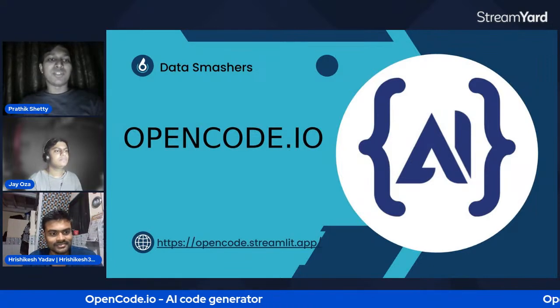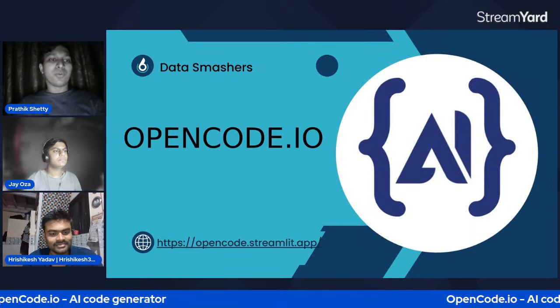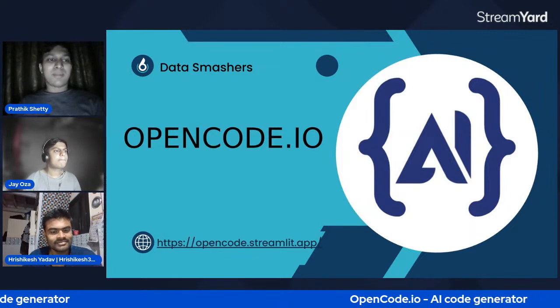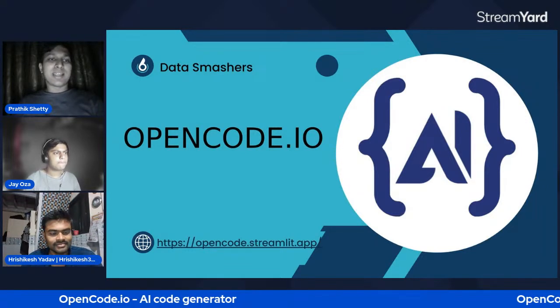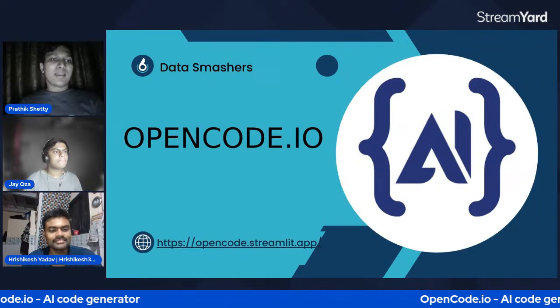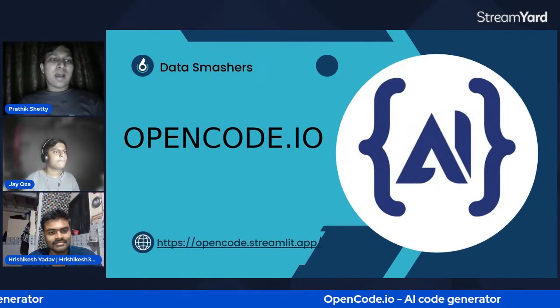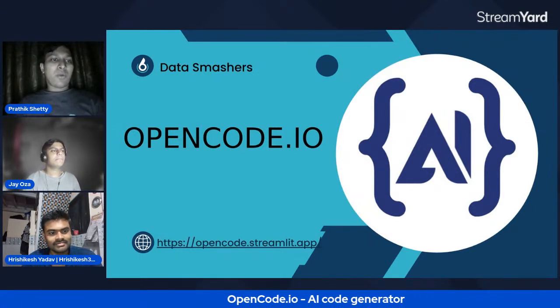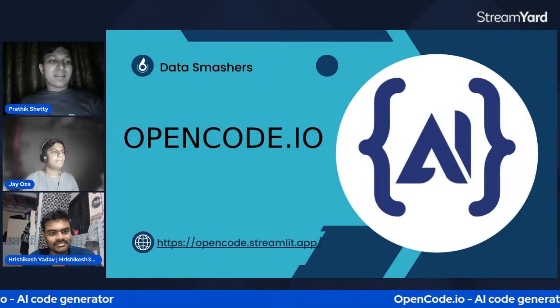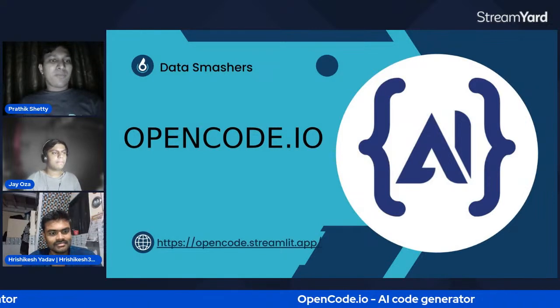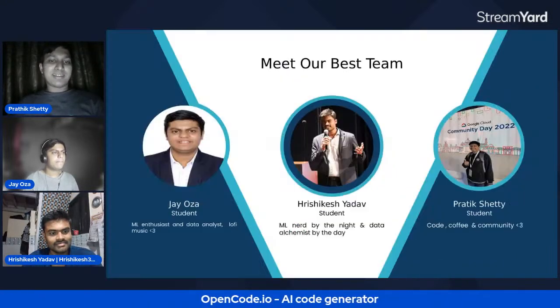So we built a project, OpenCode.io, in a hackathon conducted by LabLab.ai. What was our reason behind creating this solution and what exactly is OpenCode.ai? As the name sounds, we are revolutionizing code by open sourcing it, and this is created with the help of an open AI, an explainable type of AI. So what exactly is it and what solution do we provide?